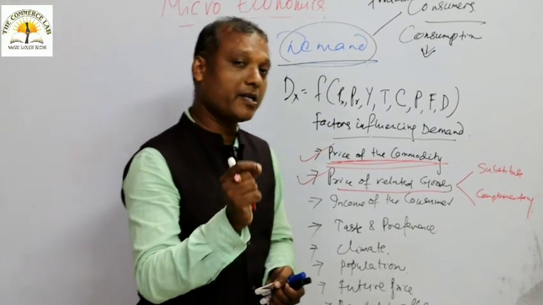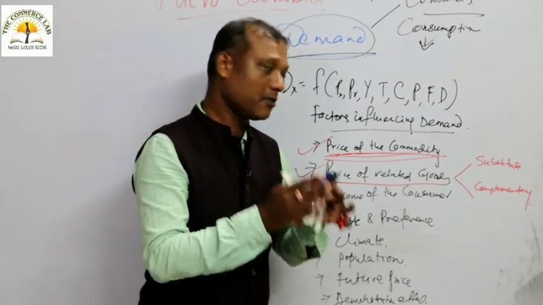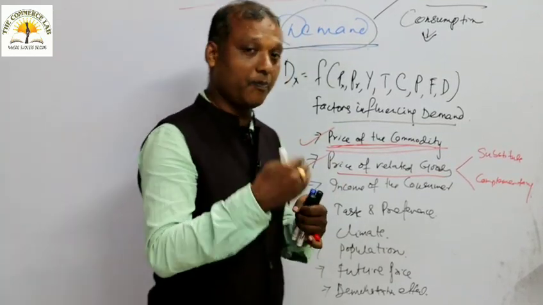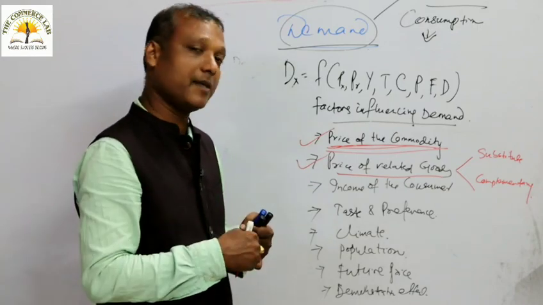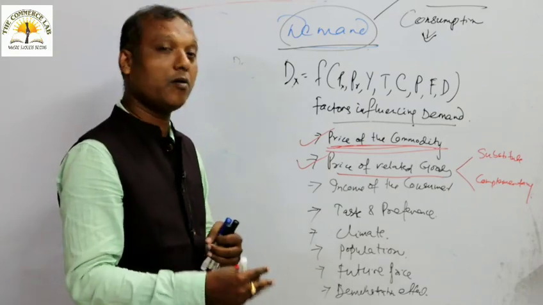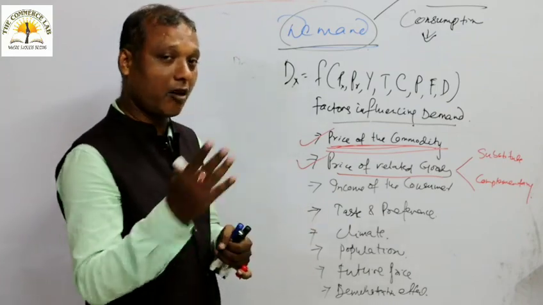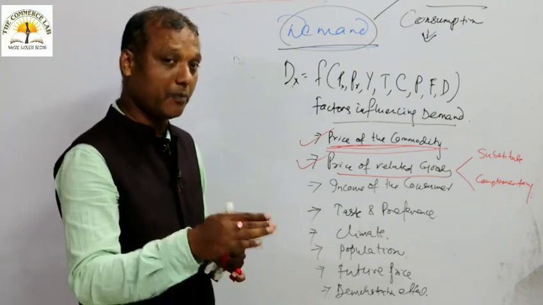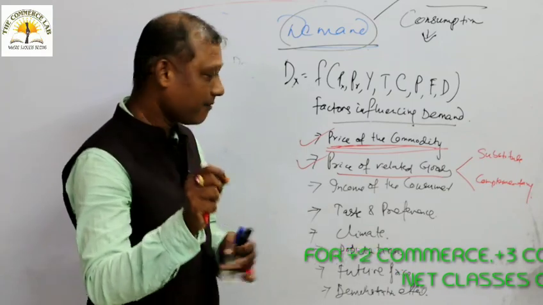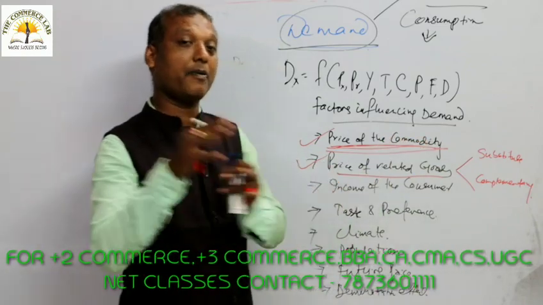Let me tell you that. What do you mean by substitute goods? Substitute goods are those goods which can be replaced by each other. Take for example tea and coffee. We can use coffee in place of tea and we can use tea in place of coffee. It's like either or: ball pen or gel pen, rice or bread. The last part is very important: the price of one substitute commodity influences the demand of the other substitute commodity.